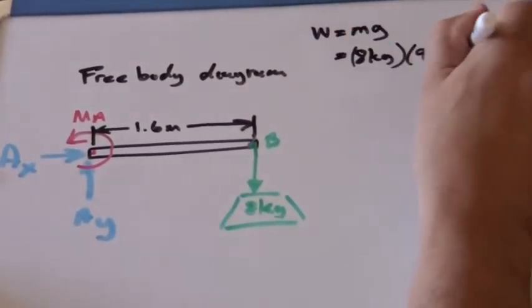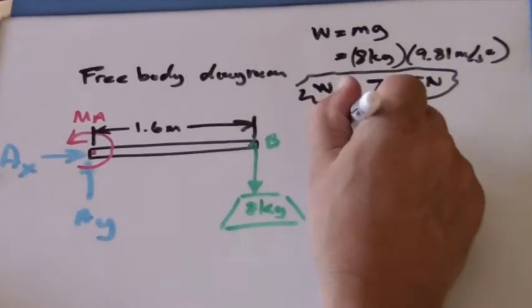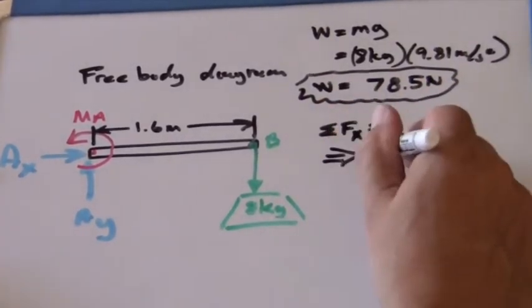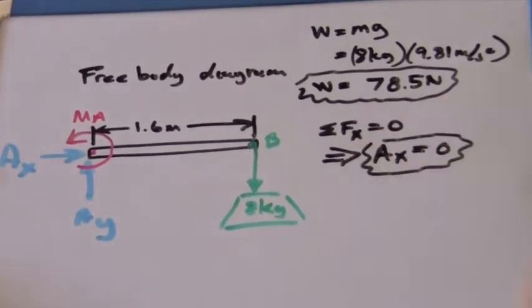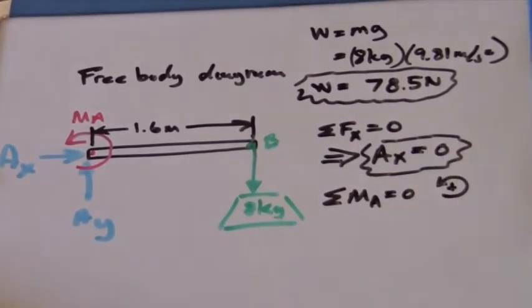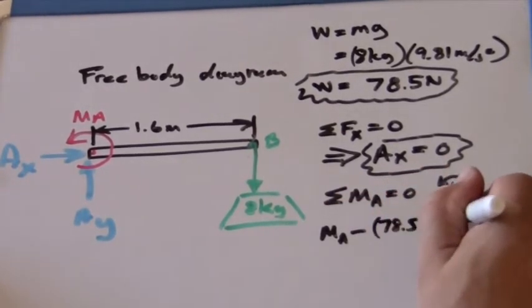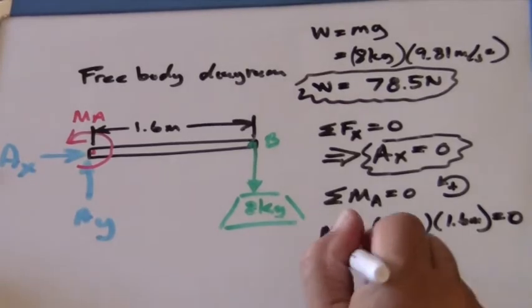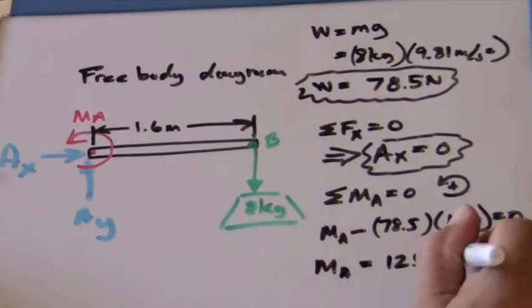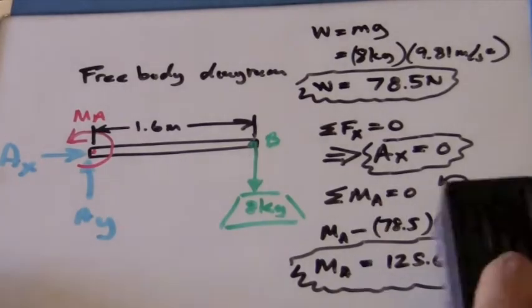Now, we calculate the weight using the acceleration of gravity. This gives us a weight of 78.5 newtons. Now we sum the forces in the x direction and find that the reaction force at A in the x direction is 0. The moments about A are given as counterclockwise positive, and we consider the force acting at the end as well as the built-in moment at the built-in end A, arriving at 125.6 newton meters.